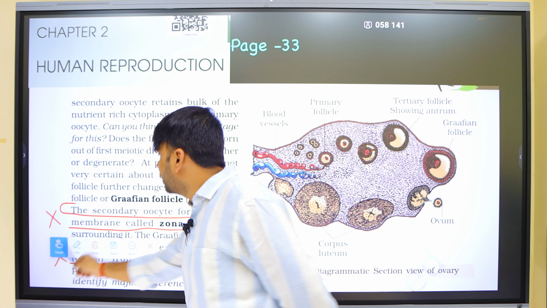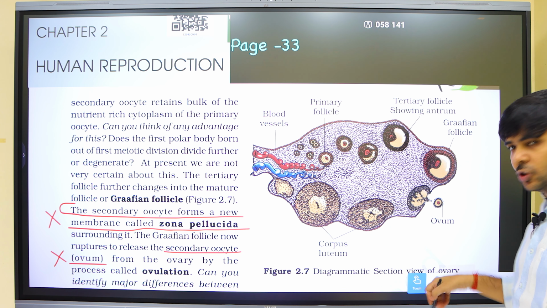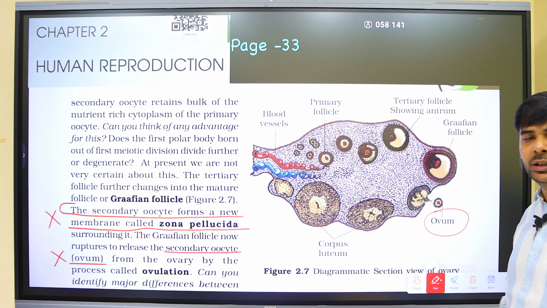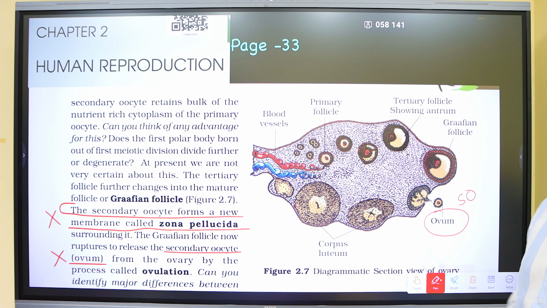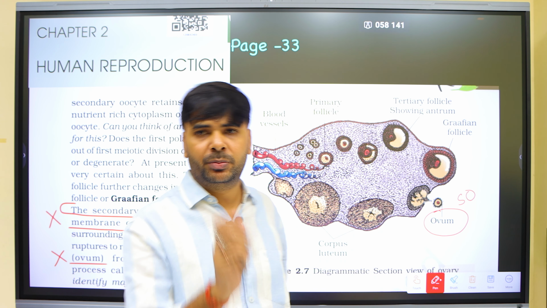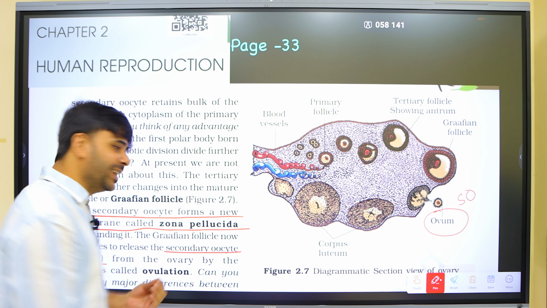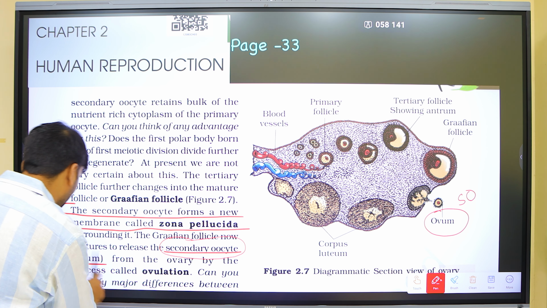Here again, this error is rectified up to a limit, corrected in NCERT this year. This year means the 2025-26 NCERT. This error, ovum, is rectified to secondary oocyte, correct. Ovum is not ovulated, the secondary oocyte stage is ovulated. Perfect, correct, and it is corrected by NCERT. Thank you for that. Yes, you people corrected this error. Very good. But our main mistake is again here: at this place, secondary oocyte, again in brackets ovum.